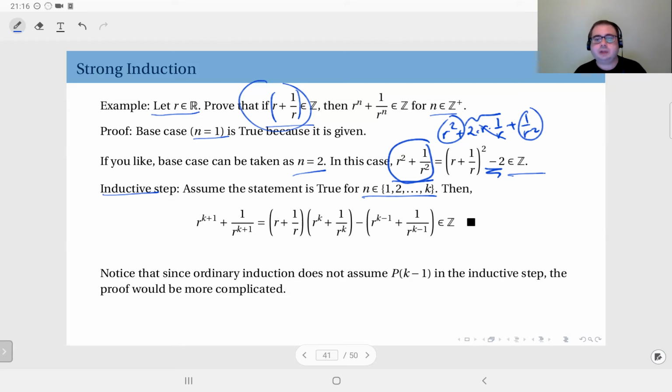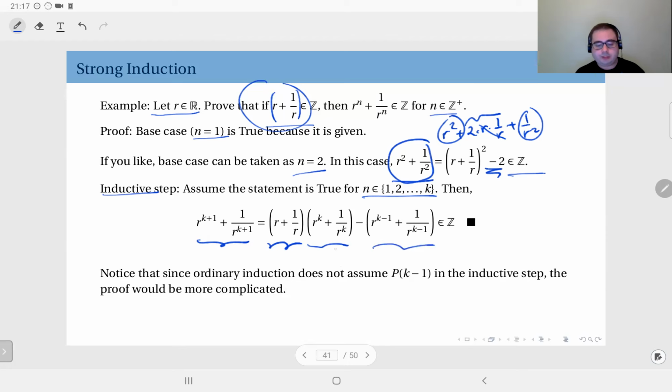That's my assumption. And from this assumption, I'm going to show that the value R to the power k plus 1 plus 1 over R to the power k plus 1 is also an integer. Now, I'm going to write this expression as R plus 1 over R times R to the k plus 1 over R to the k, minus this.